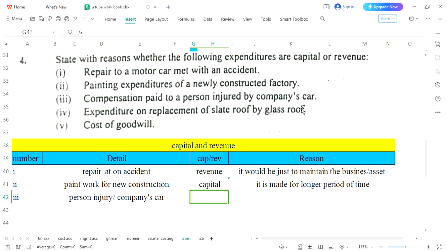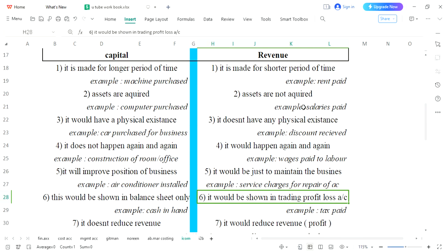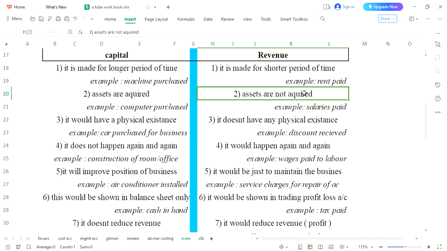So we will decide it as revenue because it's routine. When you are working, when you are driving, when machines are in working condition, accidents are always possible, injuries are always possible, so we will consider it as revenue. And why is it revenue? Because it can happen again and again, within a shorter period of time, and this is a good reason.